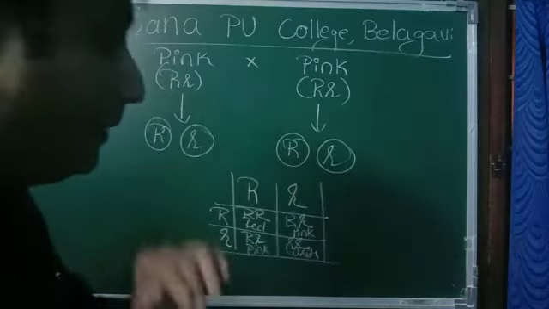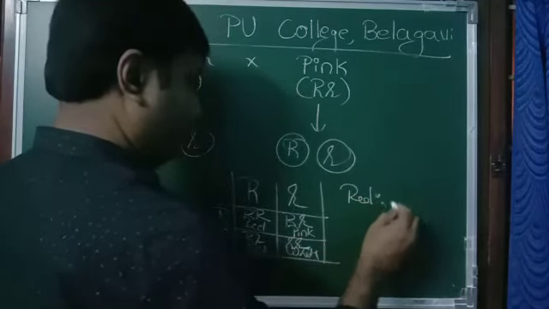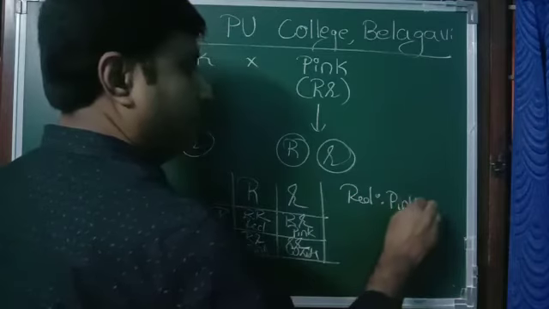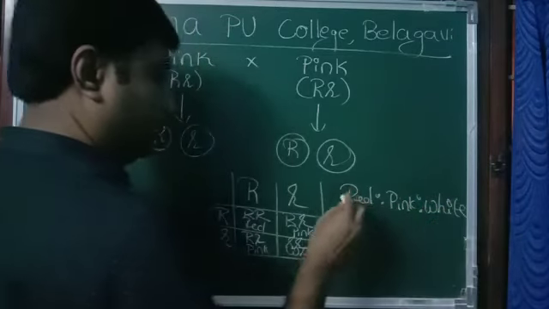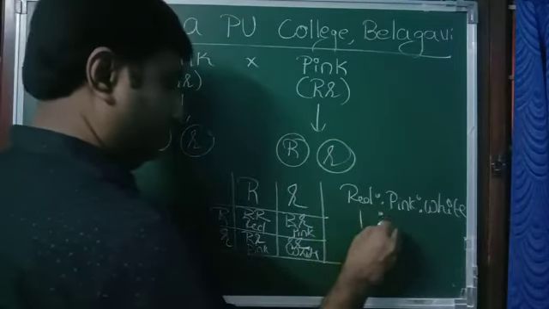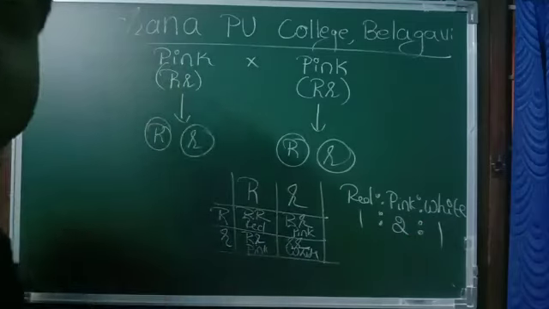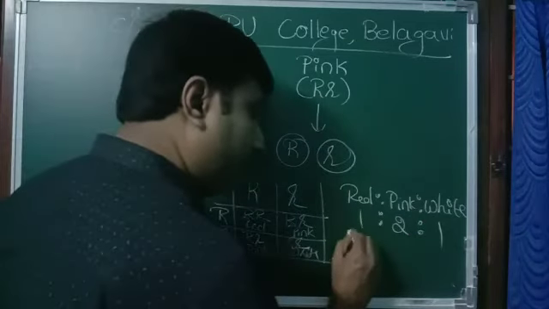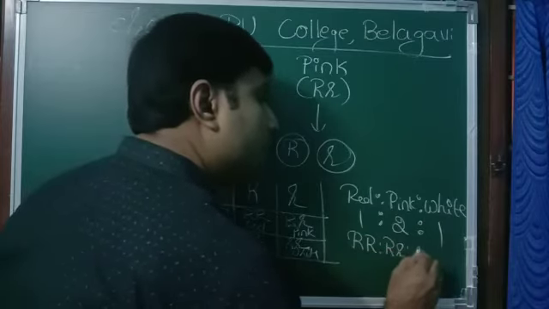So what is the phenotype ratio now? Red is to pink is to white: red 1, pink 2, white 1. Now what about genotype? Capital R capital R, capital R small r, small r small r.